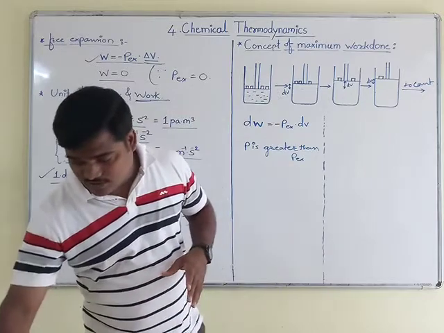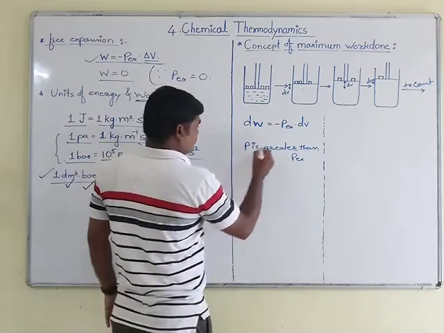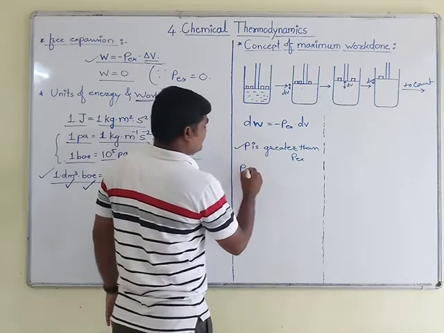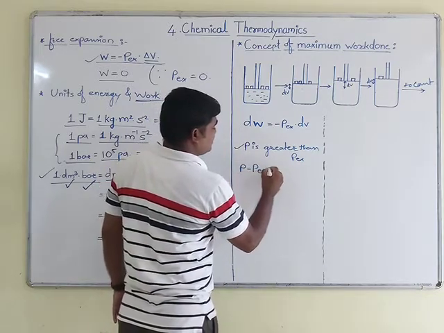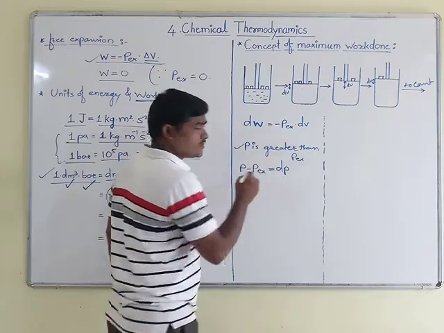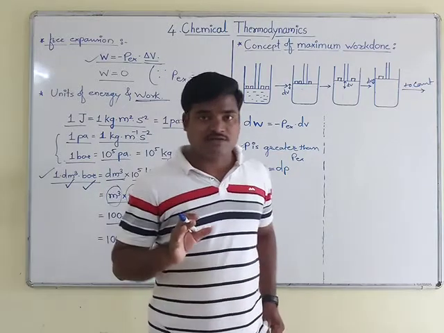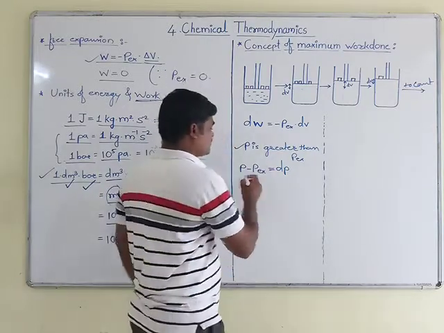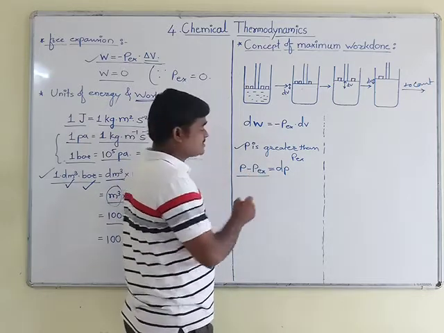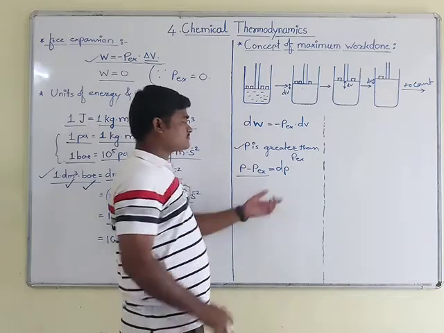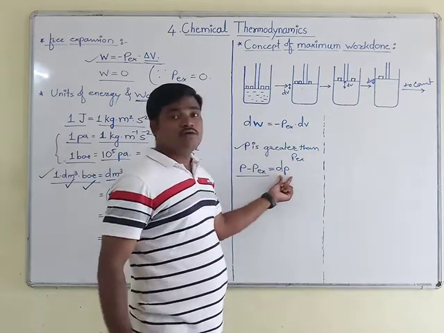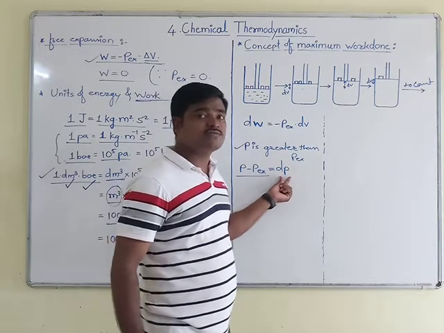So in that condition, what will happen? As we have written like this, in the next step, P minus Pex is equal to dP. What does this dP indicate? This dP is nothing but the small change in pressure, and that small change in pressure we are measuring in this form, that is P minus Pex, you will get dP. For small change in volume, we have to put this value for pressure, that is small change in pressure.